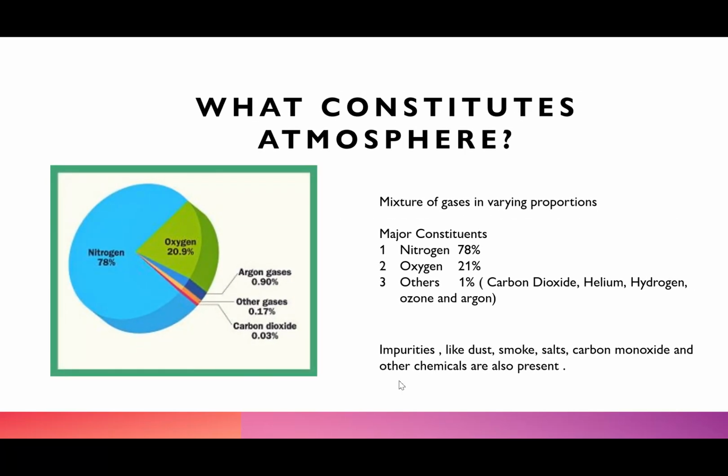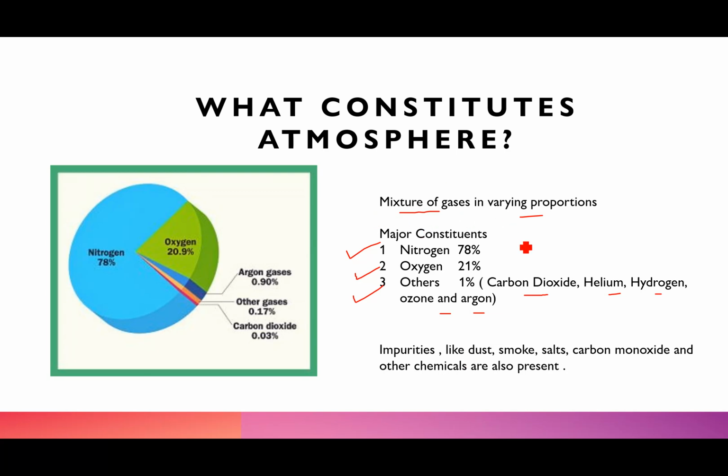Now, what constitutes atmosphere? So what all do you find in atmosphere? You find a mixture of gases. So that means a lot of gases, but not in the same proportion, but in different varying proportions. Now, 78% is composed of nitrogen, 21% oxygen, and the 1% is composed of carbon dioxide, helium, hydrogen, ozone, and argon. Some impurities like dust, smoke, salt, carbon monoxide, and other chemicals are also present.